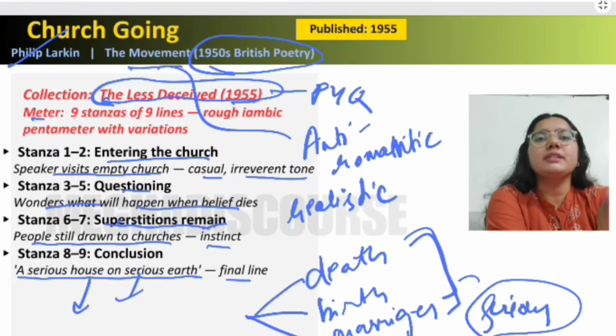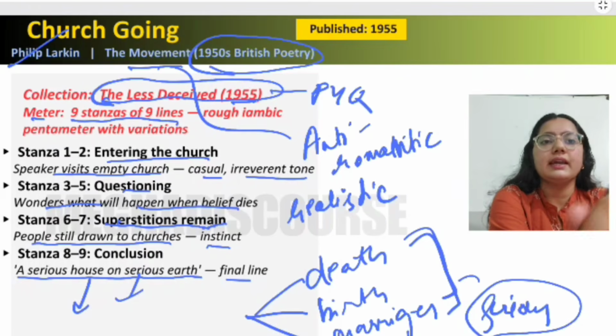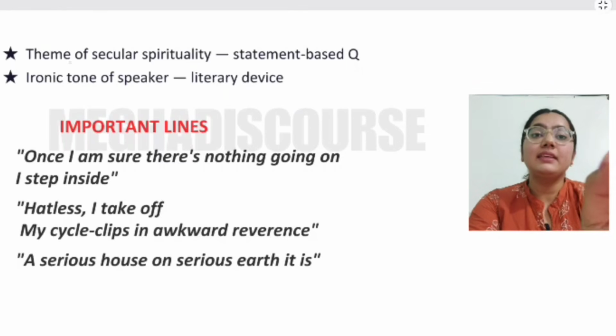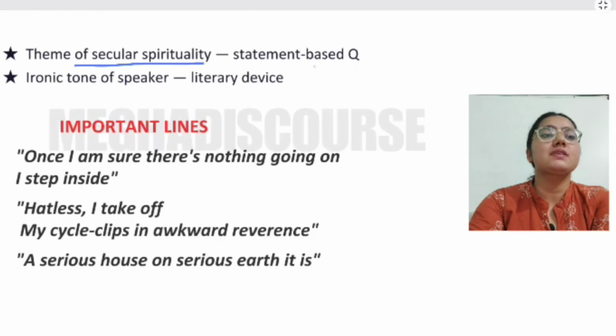And here the meter is 9 stanzas of 9 lines, rough iambic pentameter with variations. Okay, and here you should also know that there is a theme of secular spirituality. Now this is a statement-based PYQ of UGC NET English.